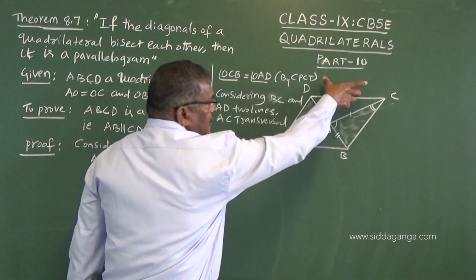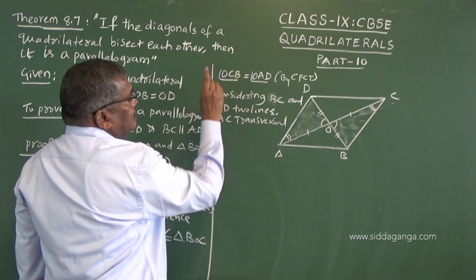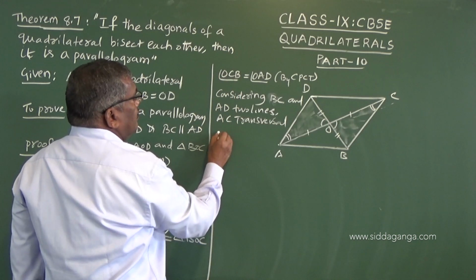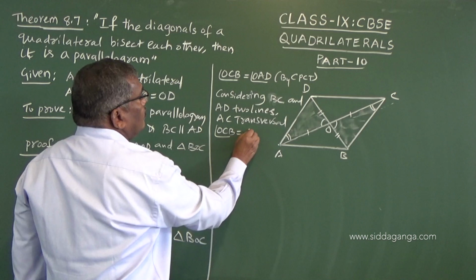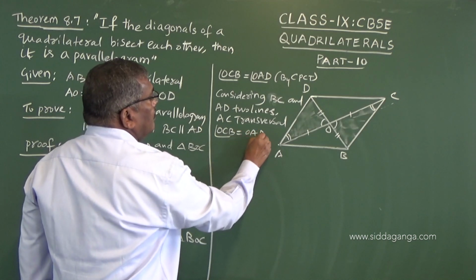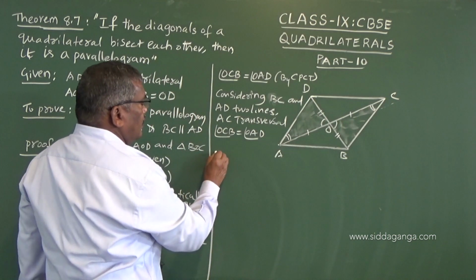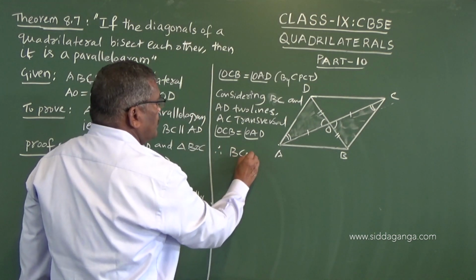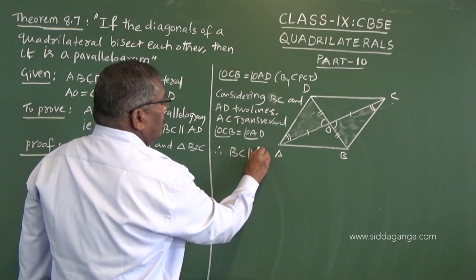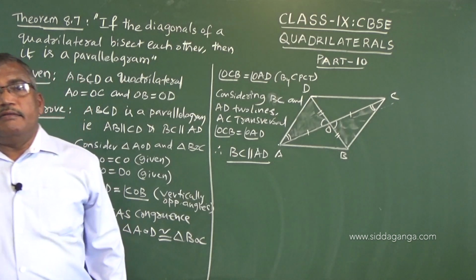So when we consider these two lines with AC as transversal, because OCB is equal to OAD, this angle is equal to this angle. Therefore BC is parallel to AD. BC parallel to AD.